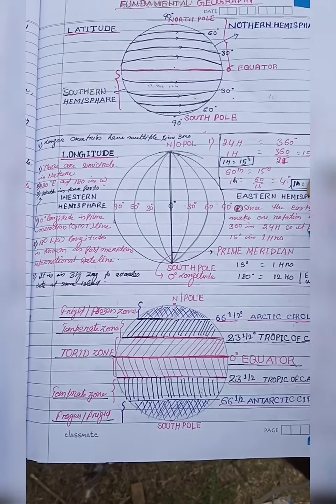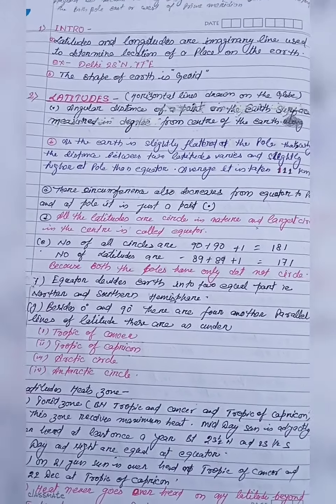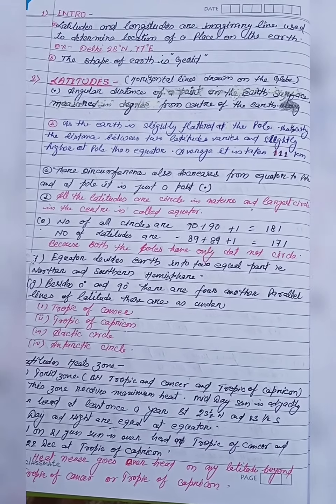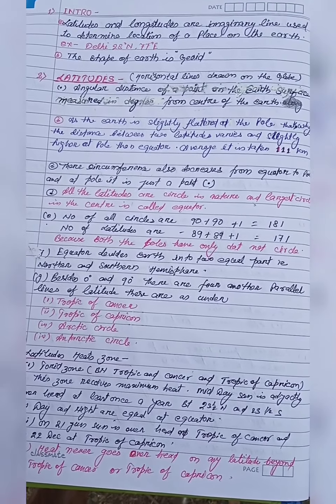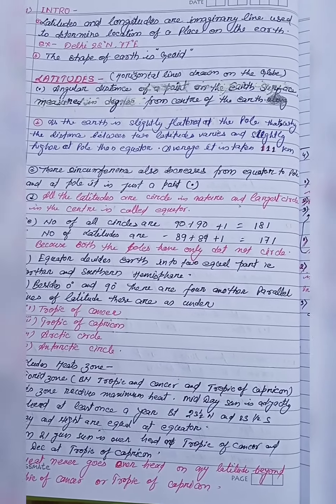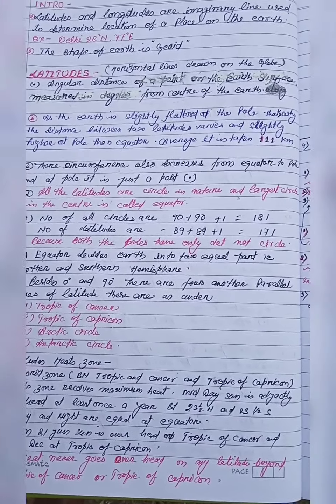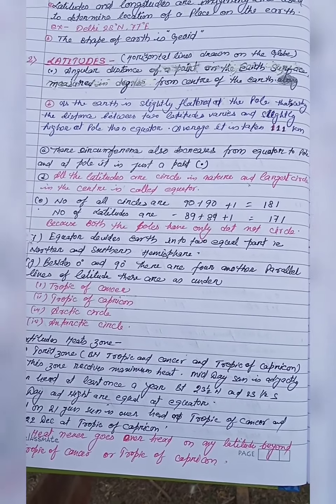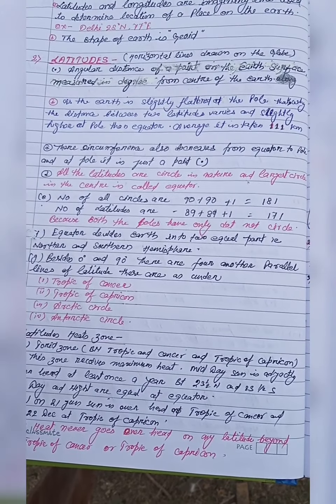So, coming to the exact definitions of latitudes and longitudes: they are imaginary lines used to determine the location of a place anywhere on the earth. For example, Delhi is located at 28 degrees north and 77 degrees east. How do we determine this? We will be learning later. Now, the exact definition of latitudes: these are the horizontal lines drawn on the globe, and the angular distance of a point on the earth's surface measured in degrees from the center of the earth. These lines are known as latitudes.